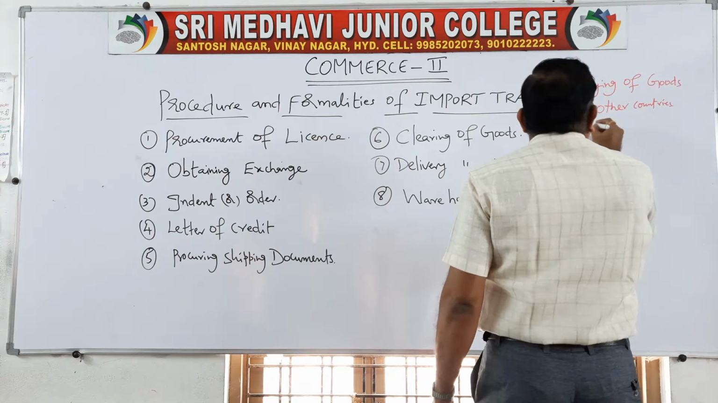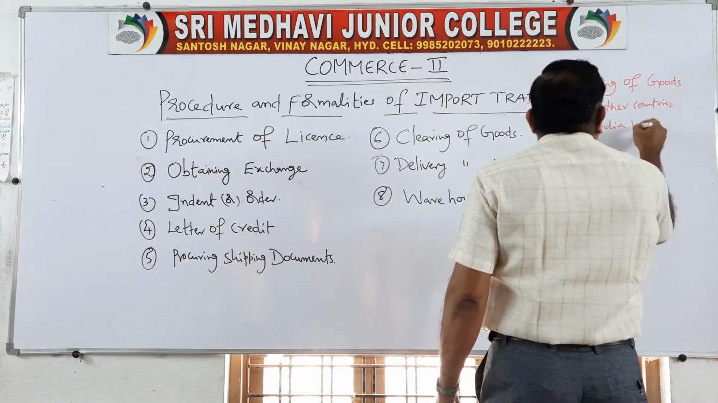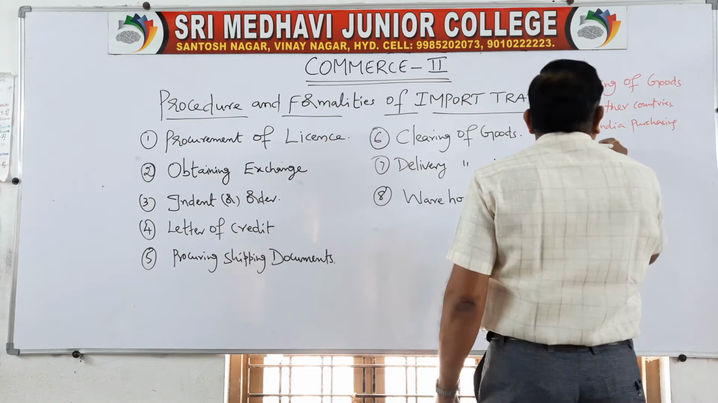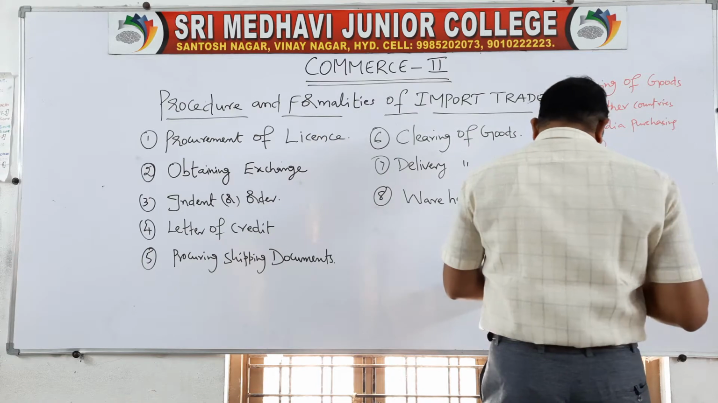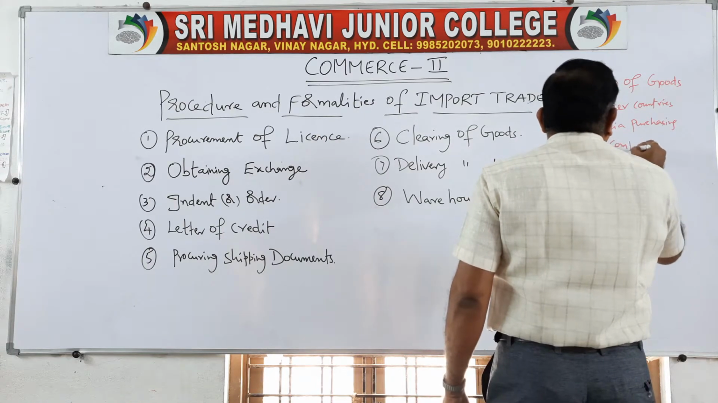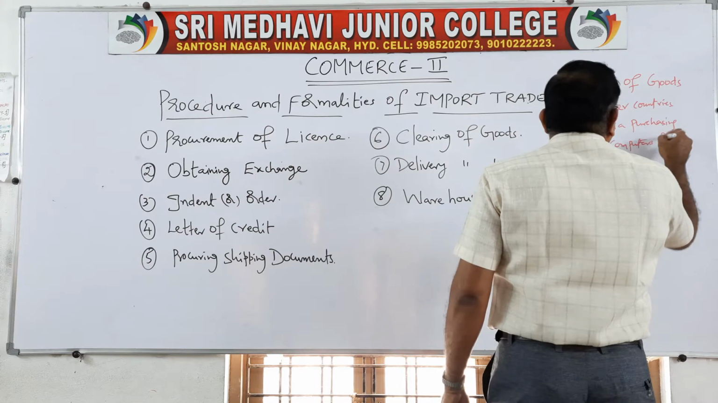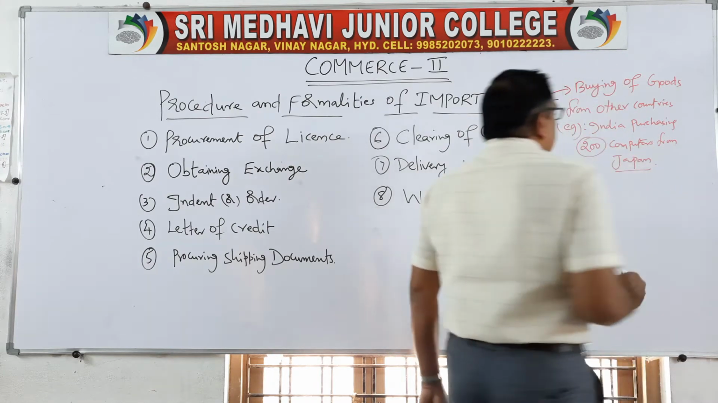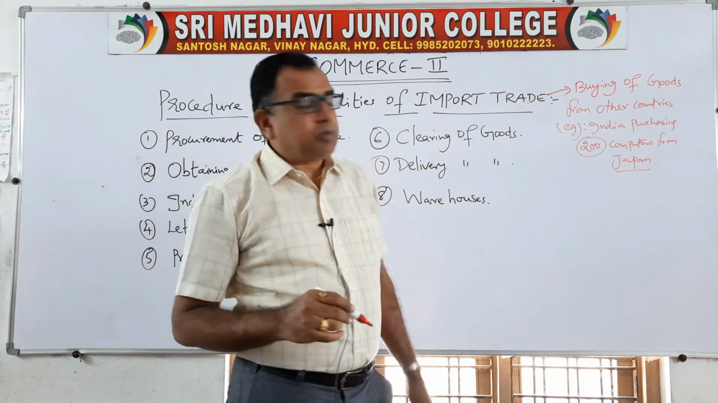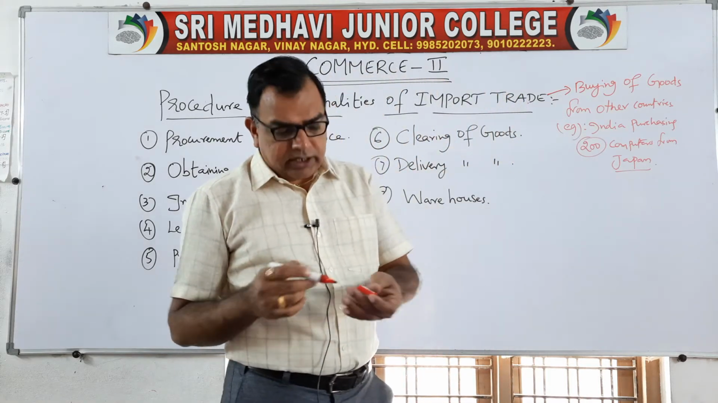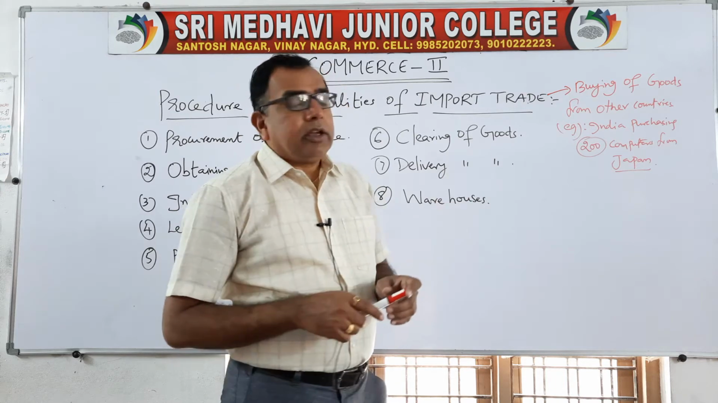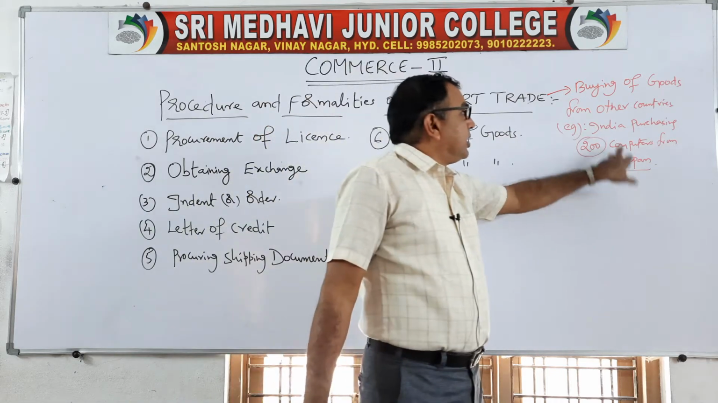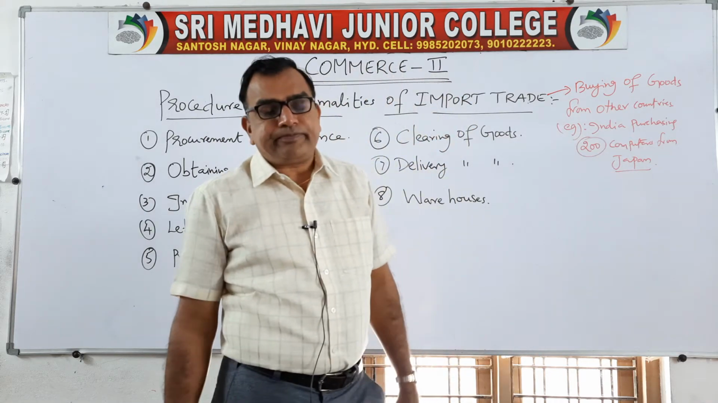For example, India purchasing 200 computers from Japan. So here Japan is the exporter, India is the importer. That means a trader from India will be importing goods, a trader from Japan will be exporting goods. So this is the exporting country, and this is the importing country.